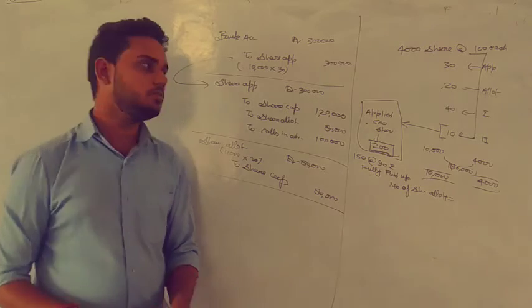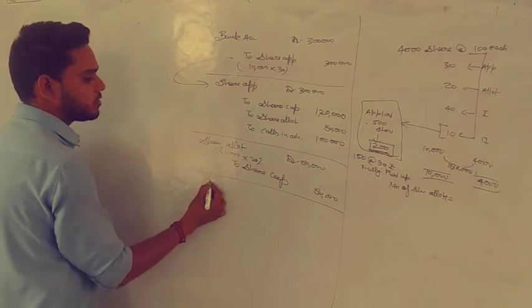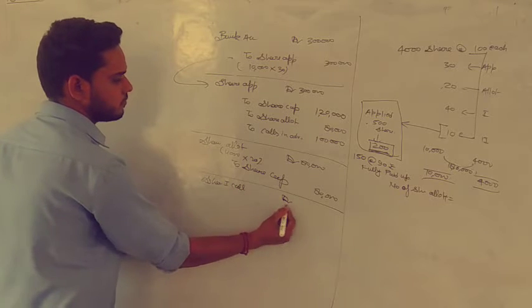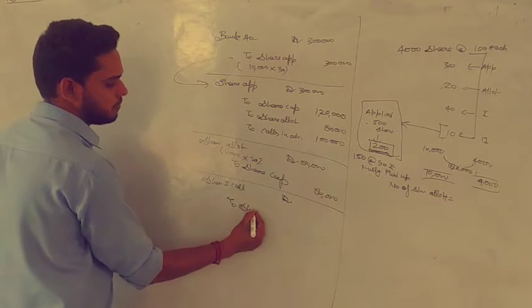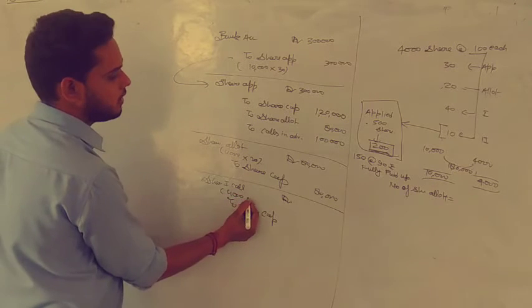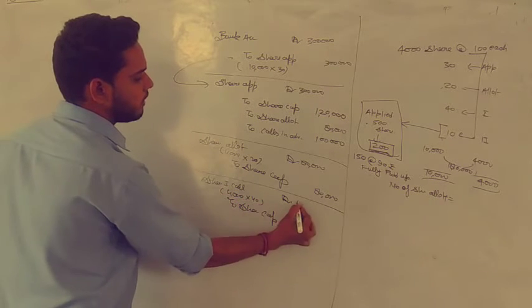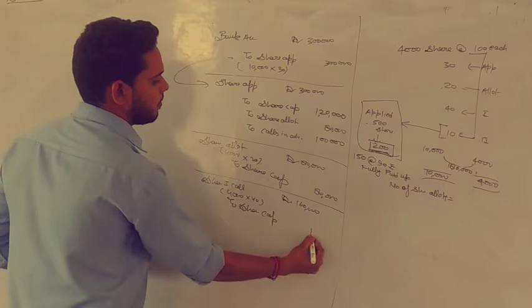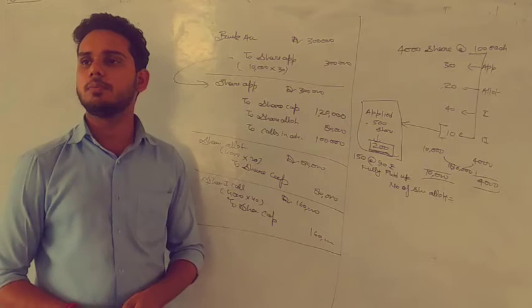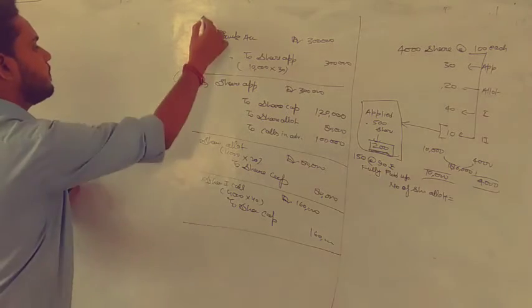Now what entry will be? So that will be for share first call. Share first call debit to share capital, and that will be on 4,000 shares multiplied by 40. So that will be 1,60,000. But that is the amount of due. Now we have to receive this amount, right? And the entry of receiving will be